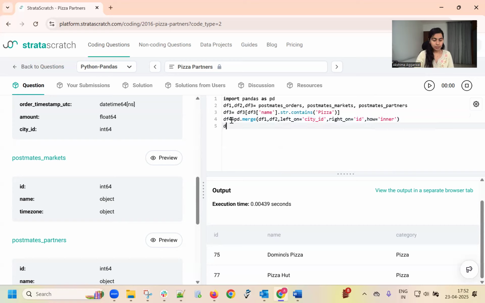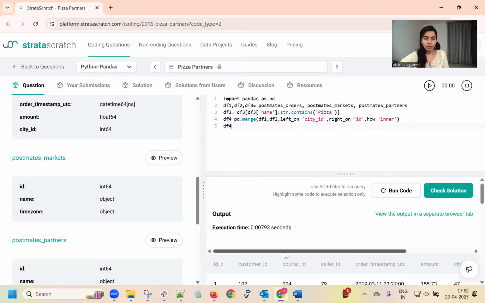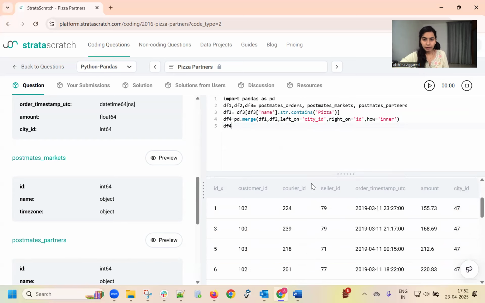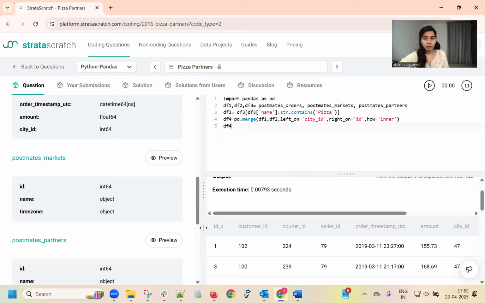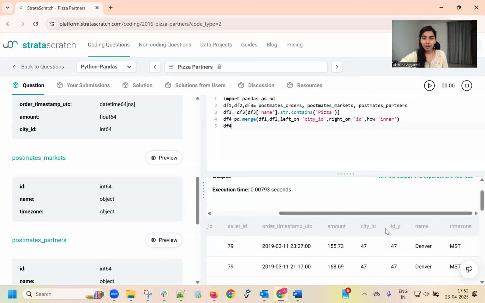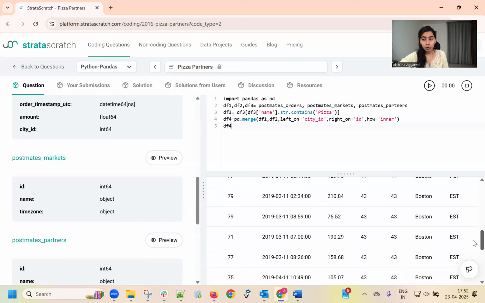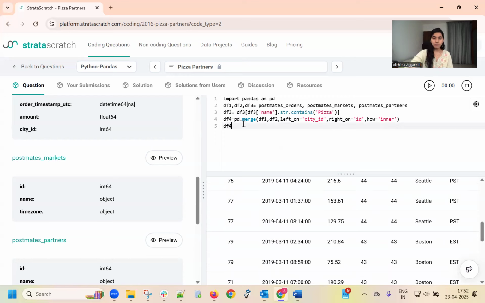Now let's see df4. After merging, we have the city ID, and the ID column is split because there is already a column named ID. That is why it renames them ID_x and ID_y, but both are different. City ID and ID_y are the same. Now we have the name. Now we are going to find those rows which have Boston in the city name. Now let's find those rows.